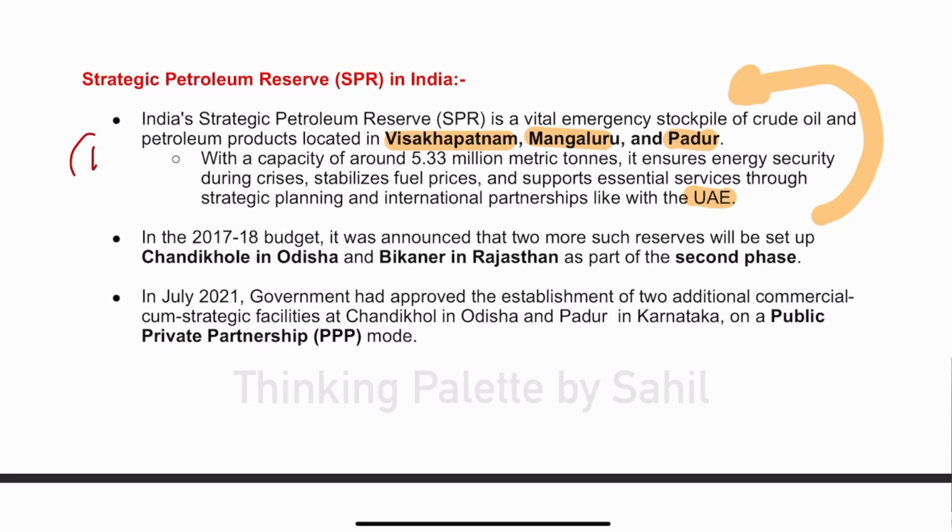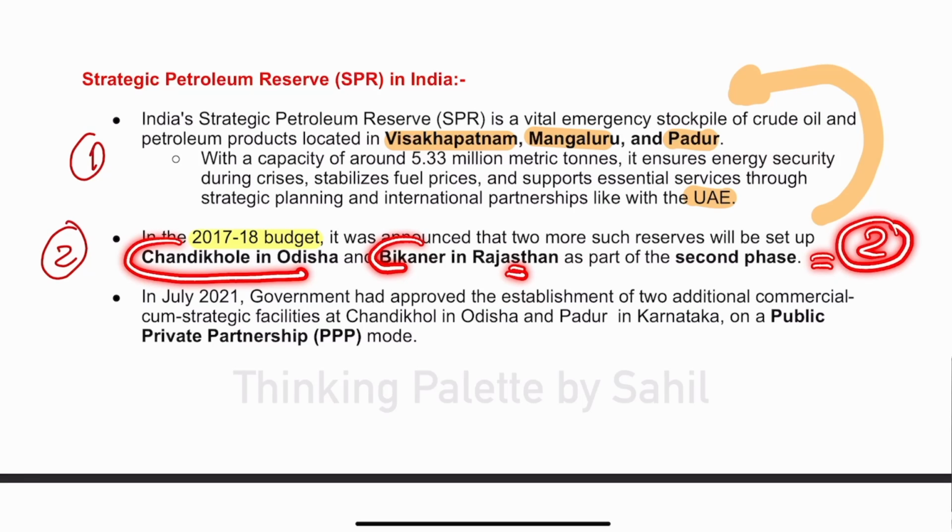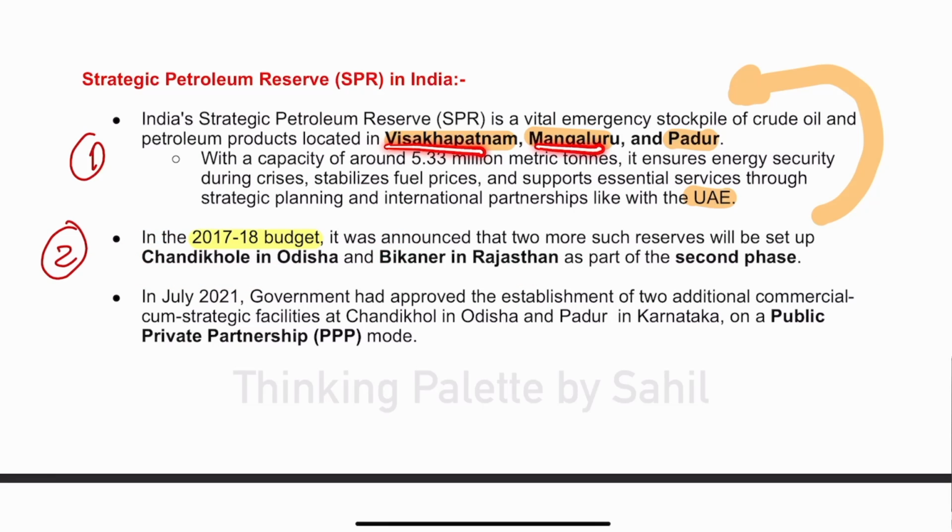Then guys, after this, the government decided that we are also going to go forward with other strategic reserves. For example, in the 2017-18 budget, it was approved that in Chandikhol in Odisha and in Bikaner in Rajasthan, 2 additional strategic oil reserves will be started. So in total we got 5: Vishakhapatnam, Mangalore, Padur, Chandikhol, Bikaner.